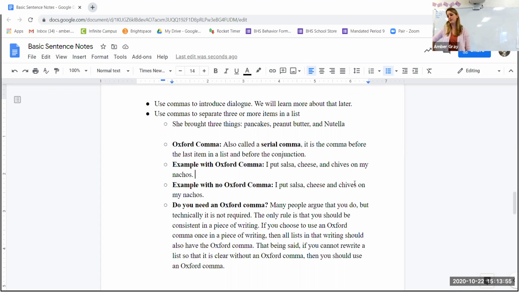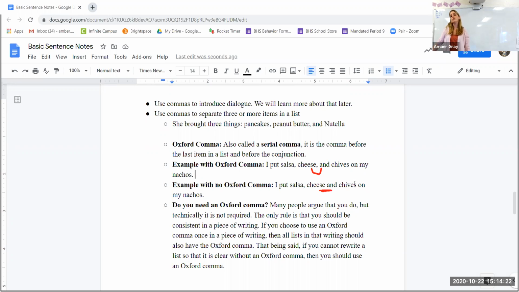So I have examples of an Oxford comma. I put salsa, cheese, and chives on my nachos. The Oxford comma would be that comma right there before the "and." Without it, I put salsa, cheese and chives, no comma there, okay? So the rule in English is you don't need to use an Oxford comma, but you can if you want. It's really a style choice.